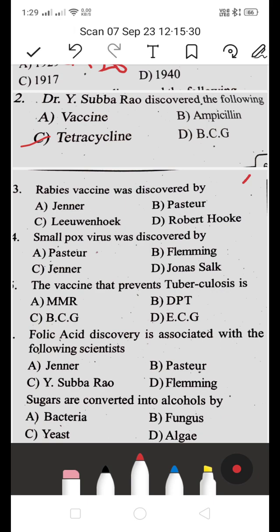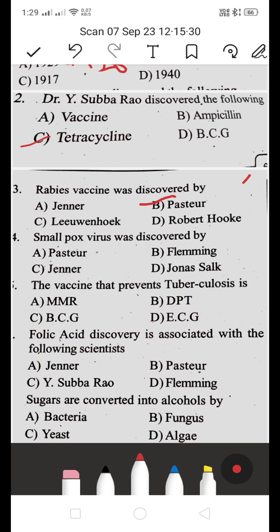Rabies vaccine was discovered by whom? Is it Jenner or Pasteur or Leeuwenhoek or Robert Hooke? Rabies vaccine was discovered by, as everybody knows, Louis Pasteur. B is the right answer. This was also a previous bit.